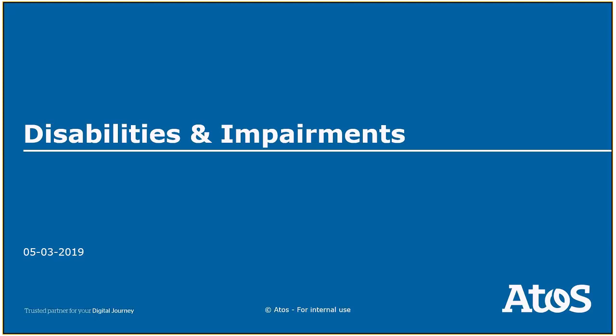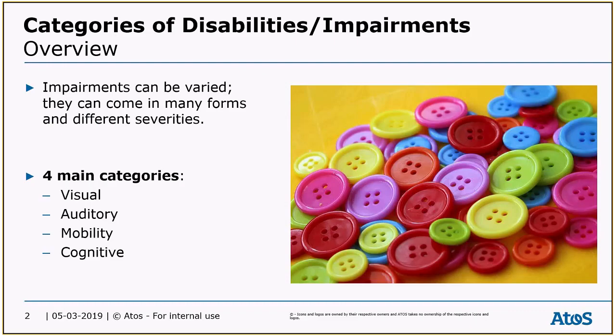Today I'm going to be talking about the different categories of impairments and disabilities and some examples that go along with these. Impairments and disabilities can be varied. They can come in many forms and different severities. Impairments and disabilities can also be permanent, something like a loss of a limb, situational, like holding a newborn baby, or temporary, like a broken arm. Generally speaking, disabilities and impairments can be categorised as visual, auditory, mobility, or cognitive. This is not a one-size-fits-all, and some impairments and disabilities may cross multiple categories.